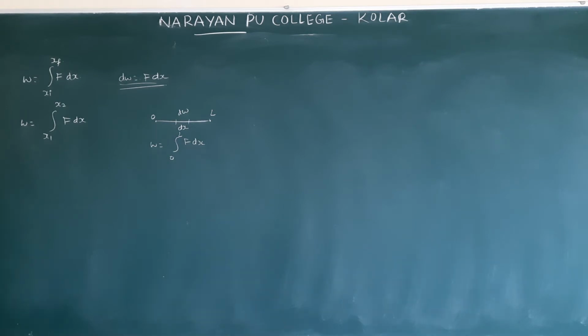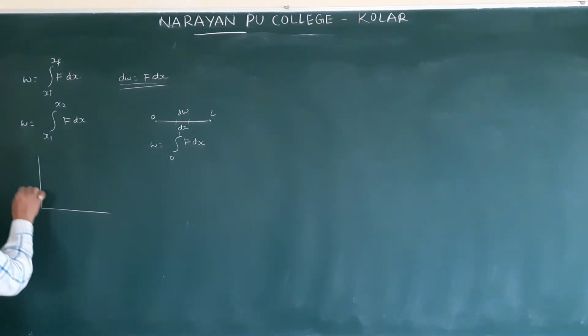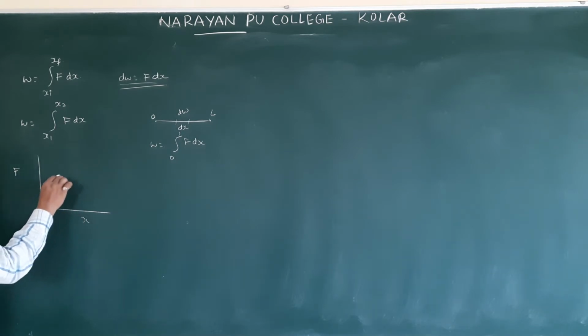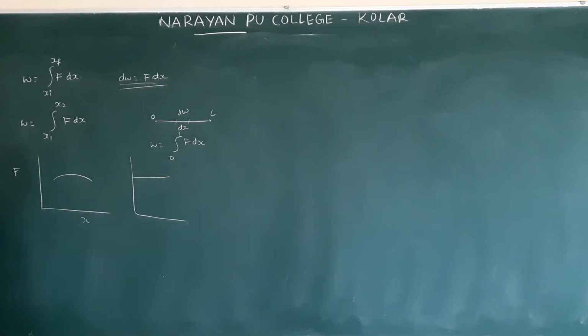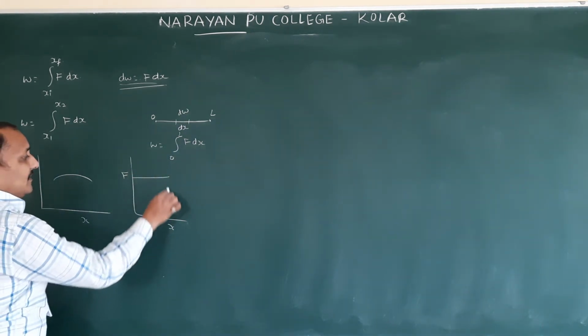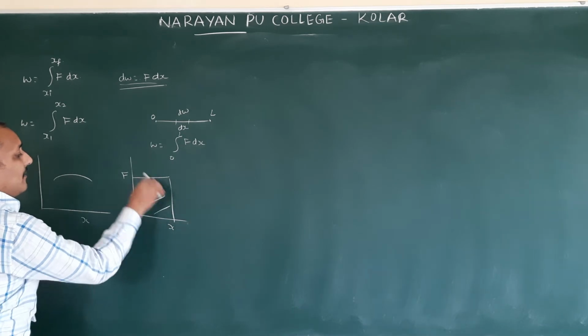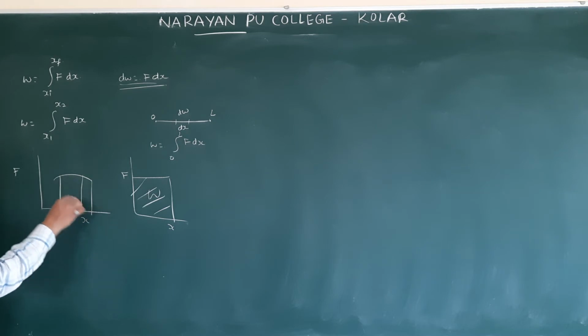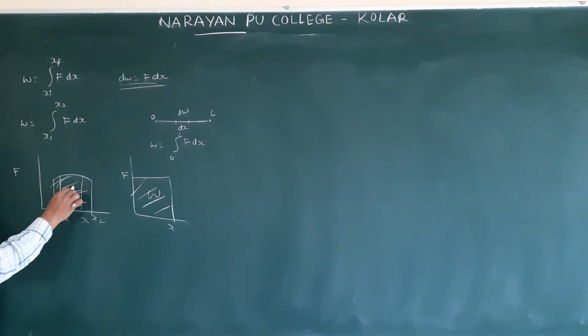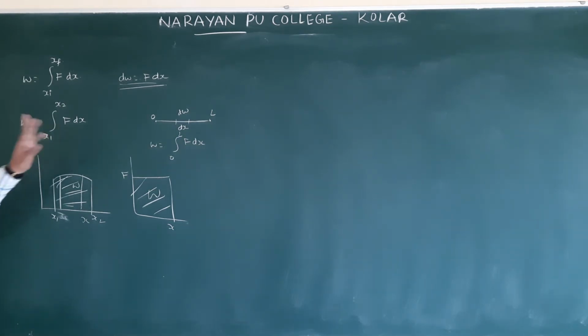And there will be a graph also. From the graph also you can find the area under the force and displacement curve. This is with variable force. Constant force means it will be like that. So force and displacement, this area will give work done. Here it is varying from x1 to x2, initial to final position. This area will give work done by variable force. Now that is the equation you should remember.